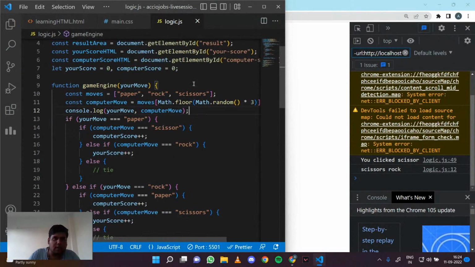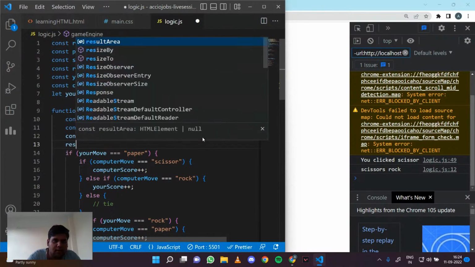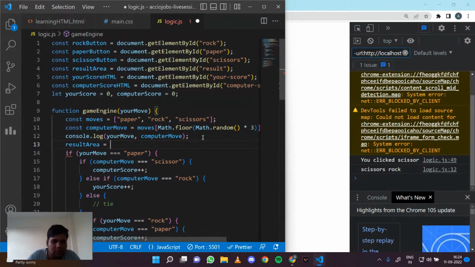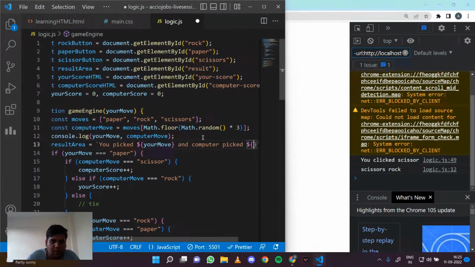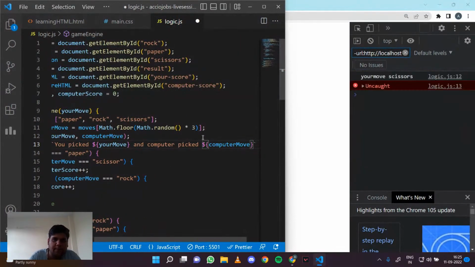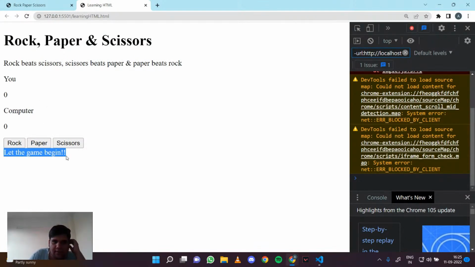So now what we want to do is take the result area. Result area equals, we use a template string: you pick your move and computer pick computer move. Initially this says let the game begin.